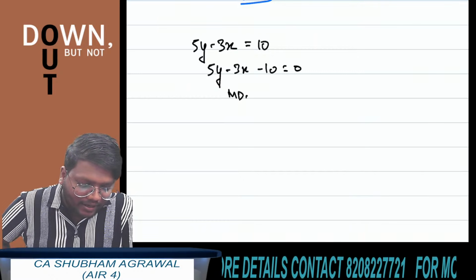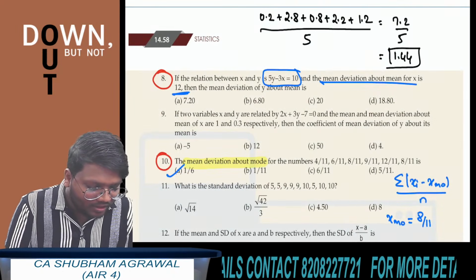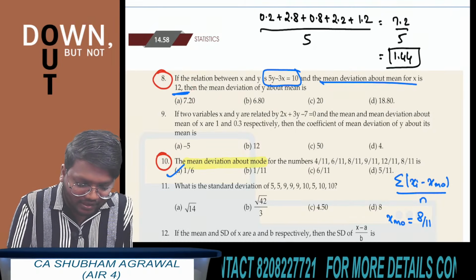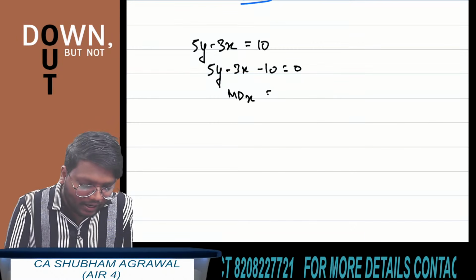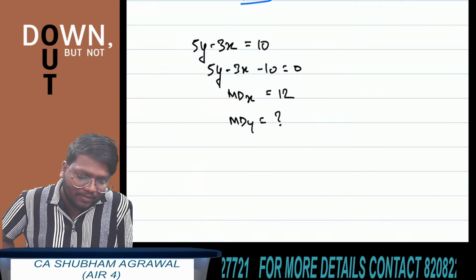And they have given us the mean deviation of x about mean. What is the mean deviation of x about mean? It is 12. So the mean deviation of x is given, which is 12. And what they have asked is to find the mean deviation of y. Very simple. Apply the same result which we have seen in range.